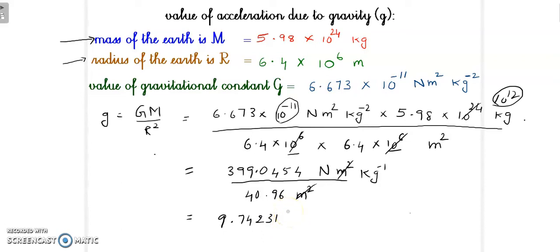So many digits are there, but we need this much, and this is Newton kg power minus 1.